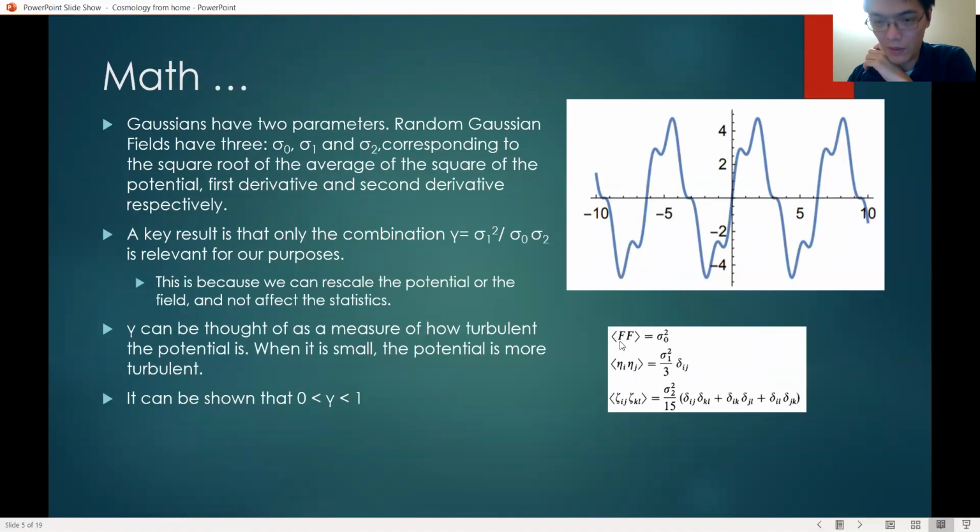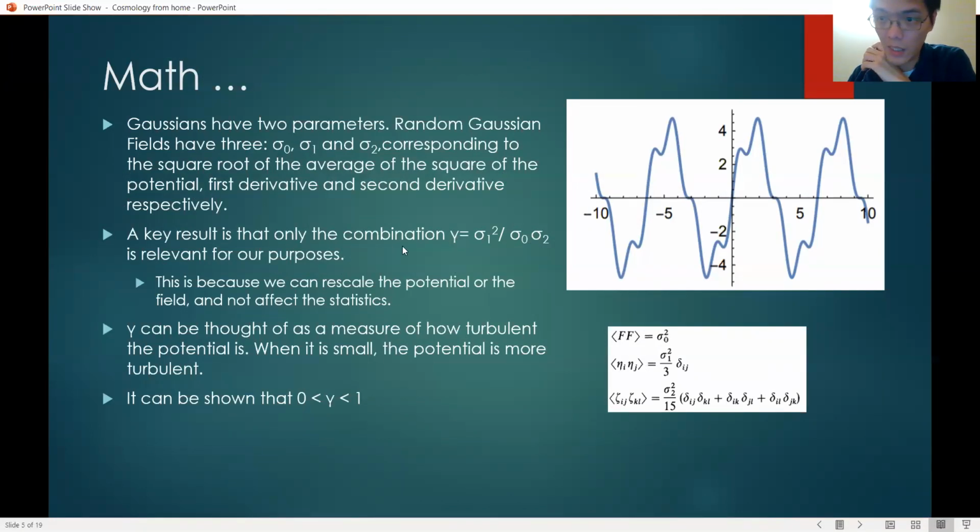So if we have the field, f here is the value of the field, and you square it, and then you take the average, you get sigma 0 squared. Something similar applies for the first derivative and the second derivative. A key result here is that only this particular combination, gamma equals sigma 1 squared over sigma 0 sigma 2, is the only one that is relevant for our purposes.